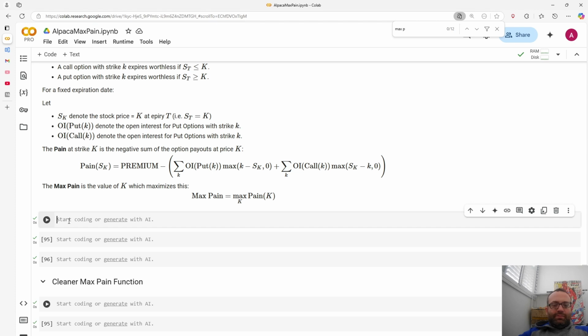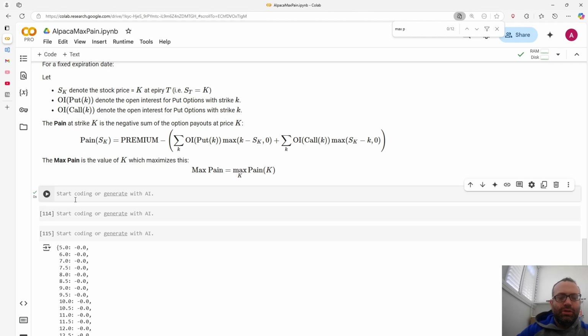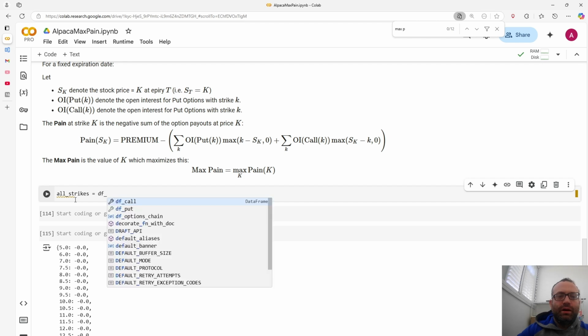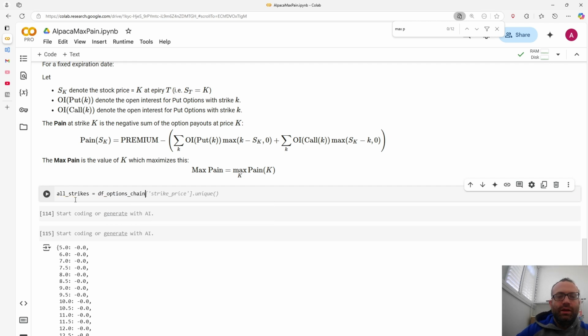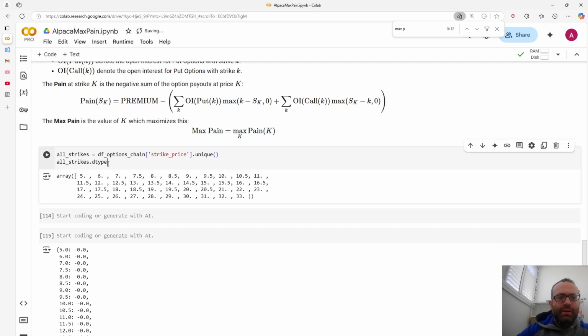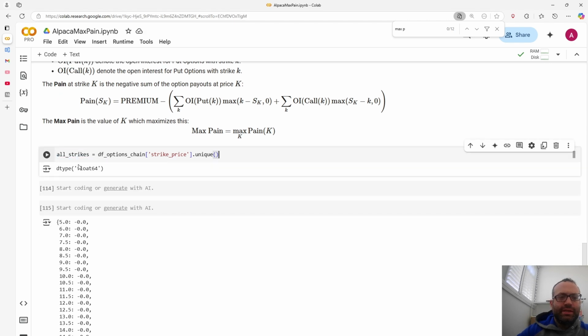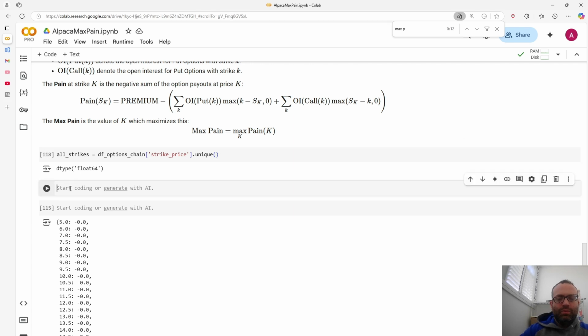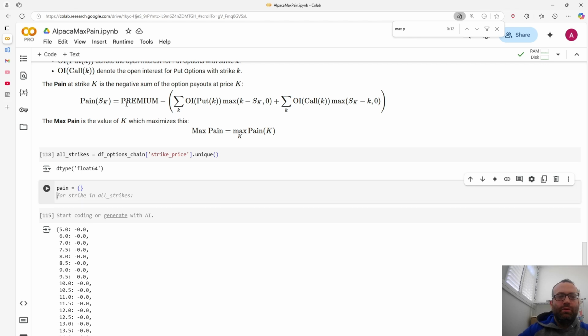We're going to go through each pain and find the max pain. First we'll need all strikes, because we're going to iterate through all strikes. So I'll write all strikes equals df options chain strike price dot unique, and then I get all strikes. And note this is a float, which is good, all of the same type, because later on you'll see that open interest isn't. So we have to iterate through all strikes. Let's save a dict called pain, and we'll calculate this. We'll exclude the premium because it's a constant with the data we have. So for strike in all strikes,